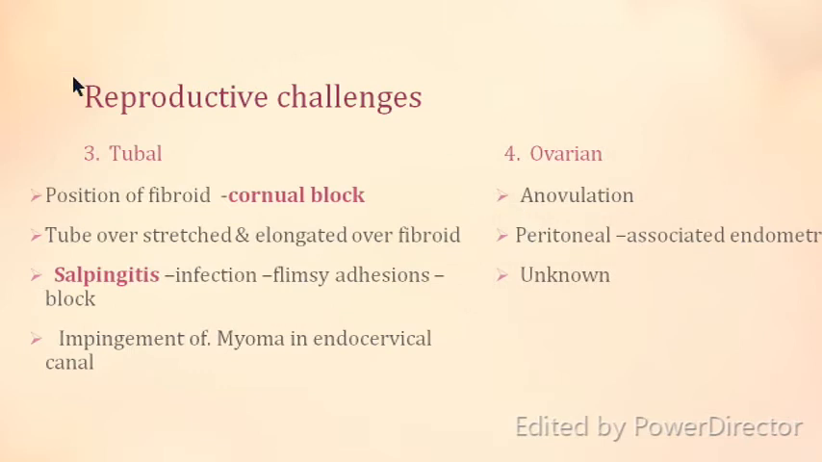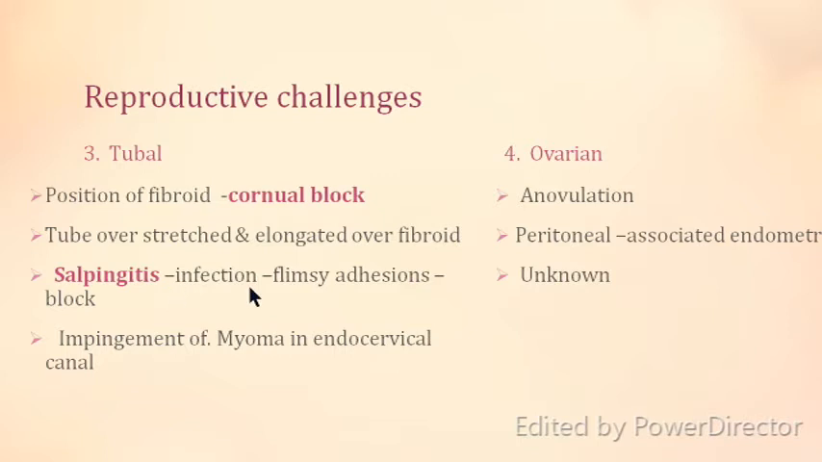Coming to the tubal part, the position of the fibroid may be such that it is pressing on the cornual portion of the tube and thus producing a cornual block of the tube. The tube may get overstretched or elongated. Suppose in a broad ligament fibroid, the tube may be so much stretched and elongated that it may become blocked.